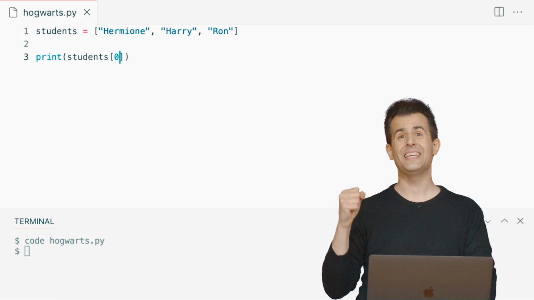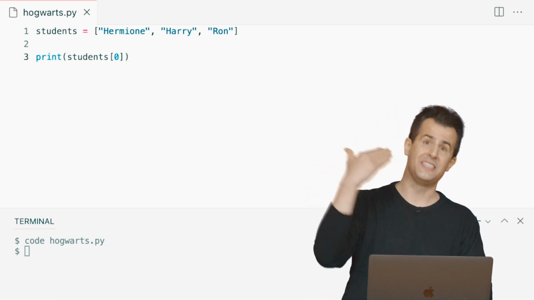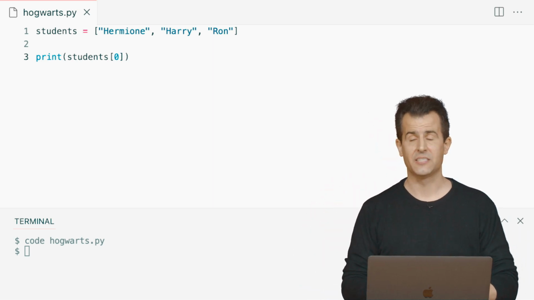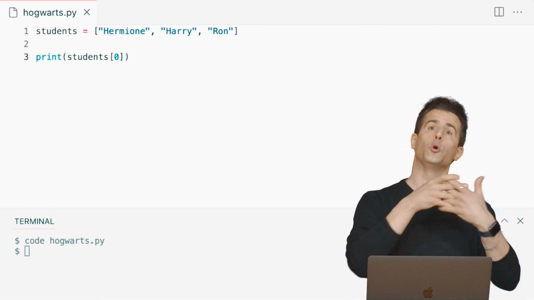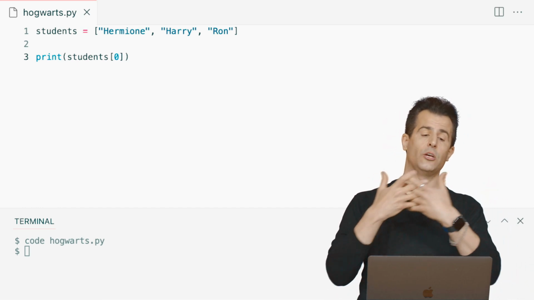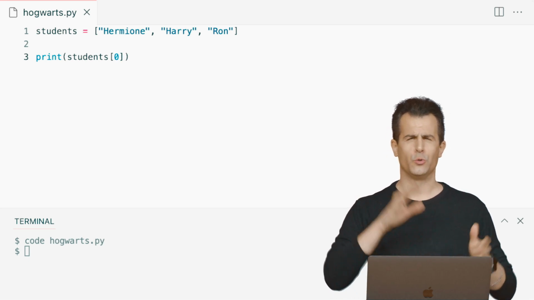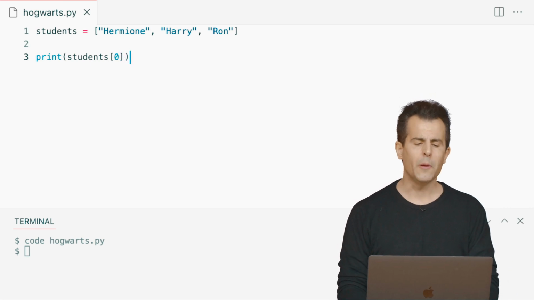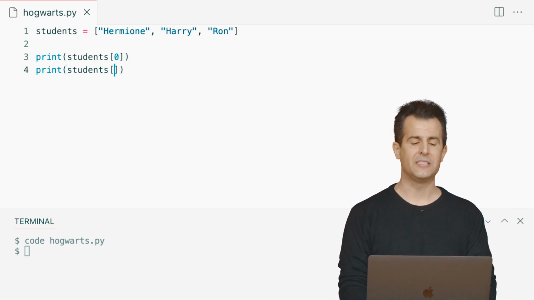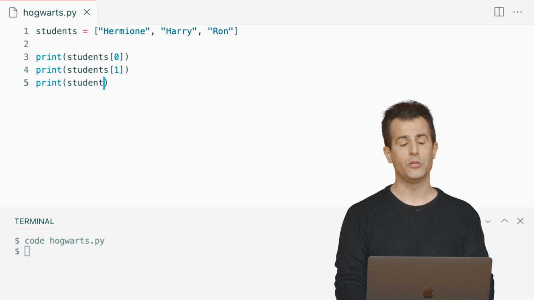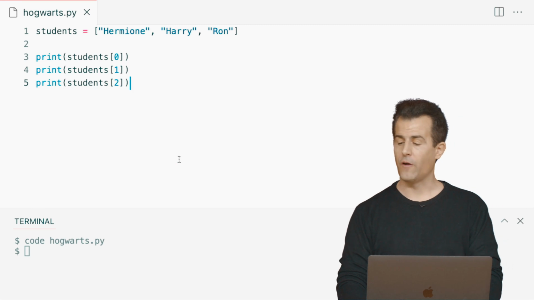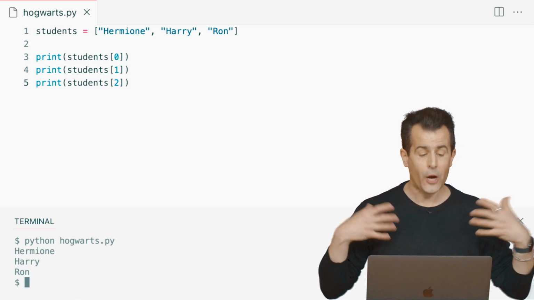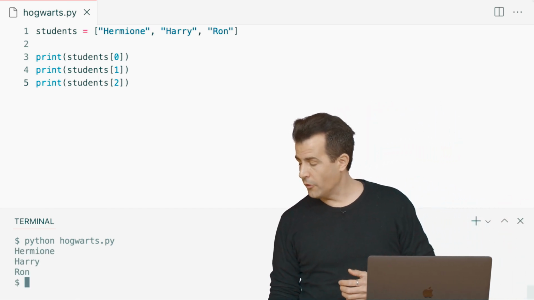And here's where we see that it is useful to think and count in terms of 0 on up instead of 1 on up. These lists in Python are, shall we say, 0 indexed. The first item in a list is at location 0. The second item in a Python list is at location 1, and the third is at location 2. So you're always kind of off by 1 mentally, but you get used to it over time if you've never programmed before. So let me print out all 3 students. Let me print out students bracket 0, then students bracket 1. Then lastly, let me print students bracket 2, and this is my third and final line. And of course, if I run this code, it probably does what you would guess. If I run python of hogwarts.py, there's Hermione, Harry, and Ron, each on their own lines there.